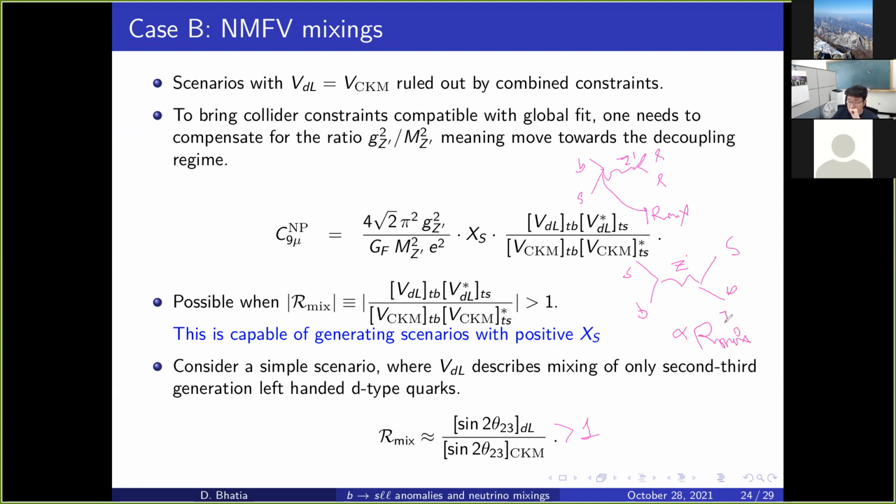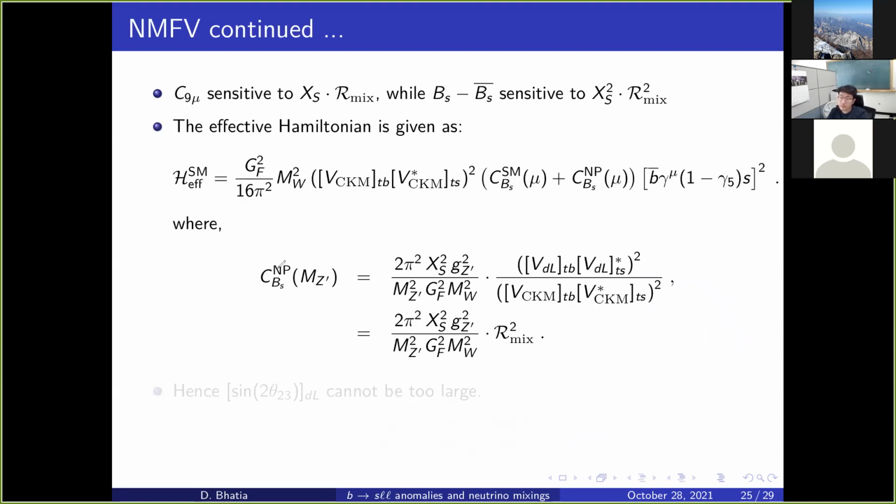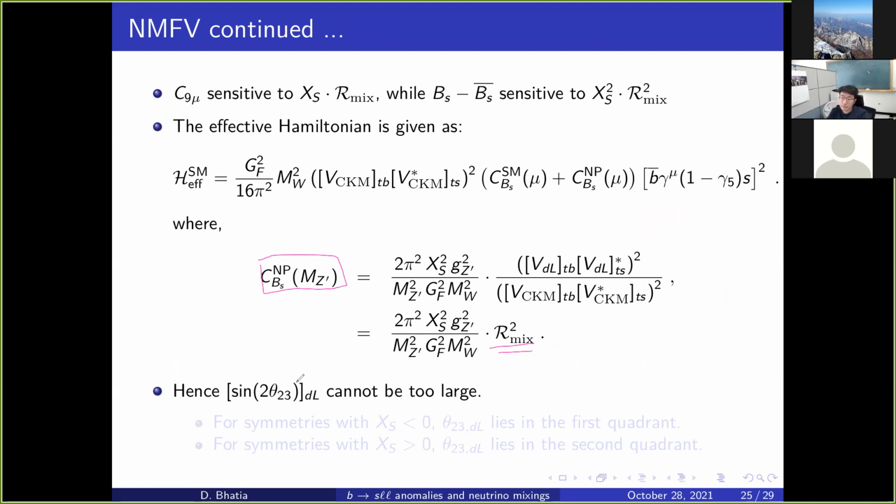That means we cannot go on and on with decoupled solutions, because at some point R mix and R mix squared are going to conflict with each other, and there won't be any consistent combined solutions. So we can allow non-minimal flavor mixing only until these two are in sync. That is what I am saying when I derive this C for B_s-B_s bar mixing: the Wilson coefficient for B_s-B_s bar mixing is proportional to R mix squared. That tells us that sine theta 23, the new mixing angle, cannot be too large.